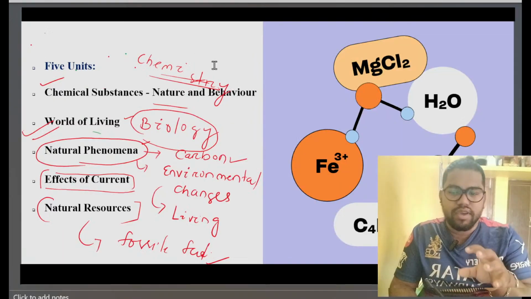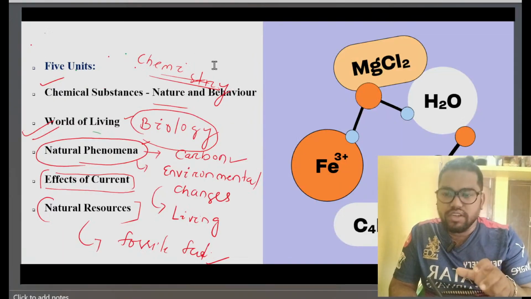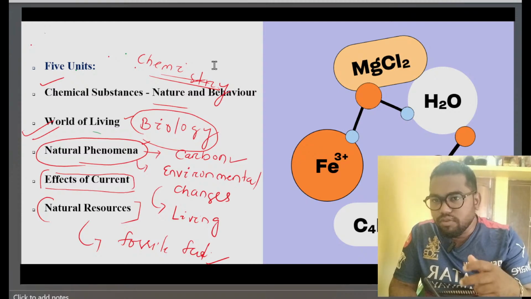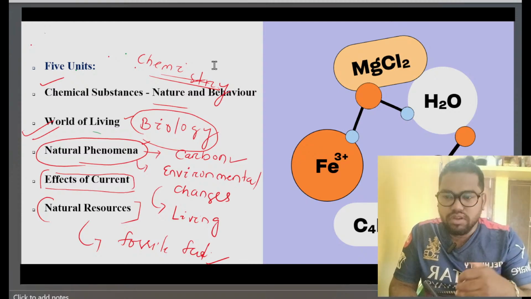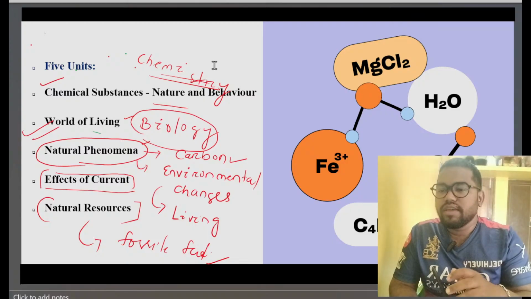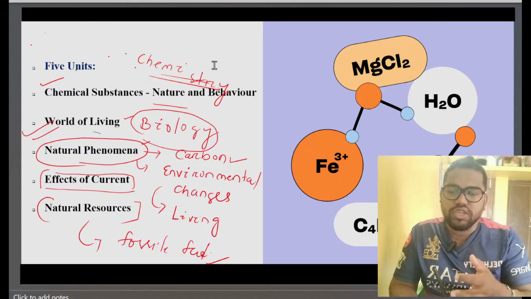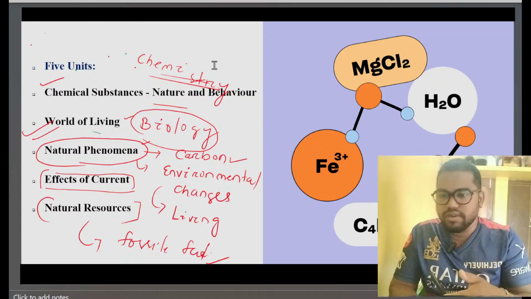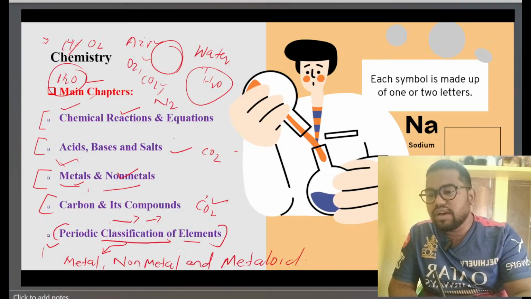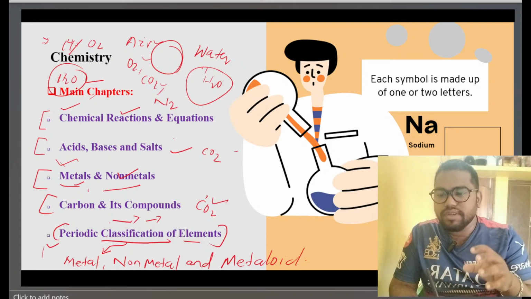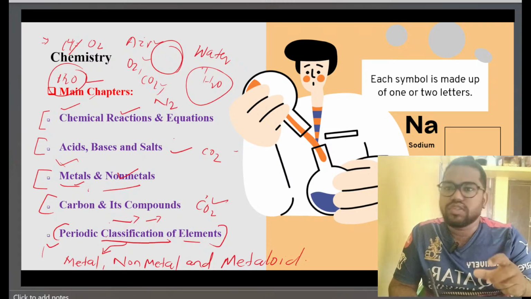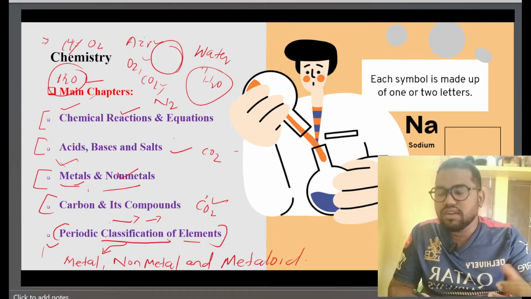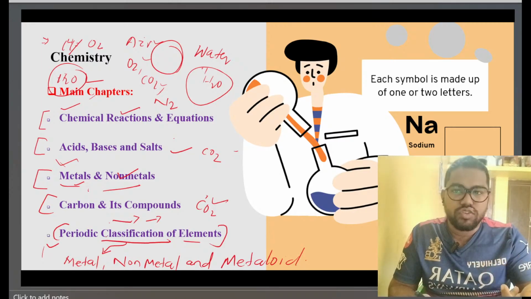These are the 5 units that we initially discussed, exactly what we are going to cover in our science book. If you want to see it, just check out my video on this YouTube channel, and you will definitely get it. After that, I also discussed the detailed topics that chemistry covers, meaning how a student can understand chemistry and its requirement in class 10th.